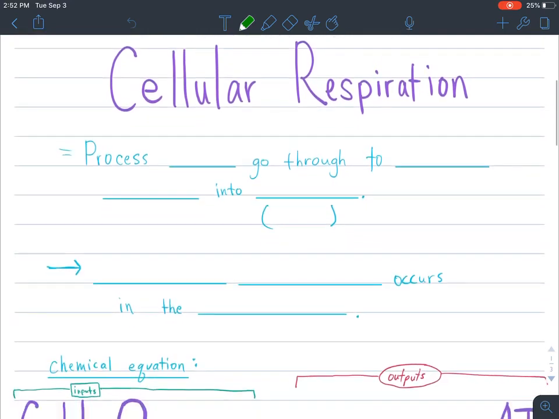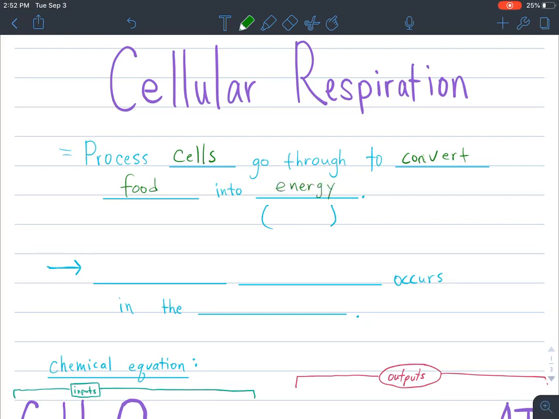So to kick it off here, cellular respiration is a process that cells go through to convert the food that we eat into energy.